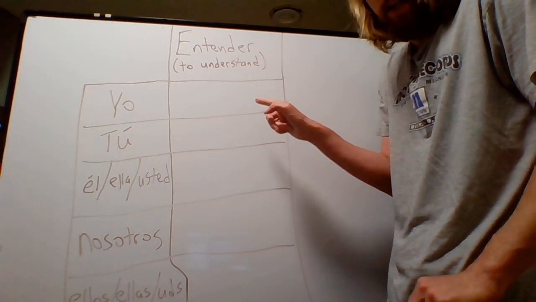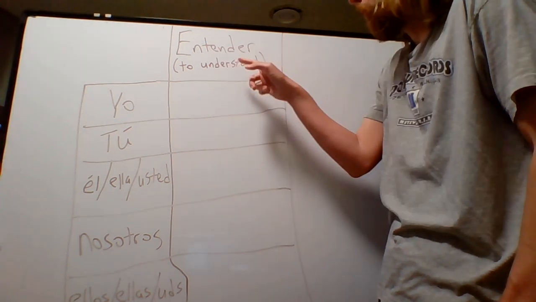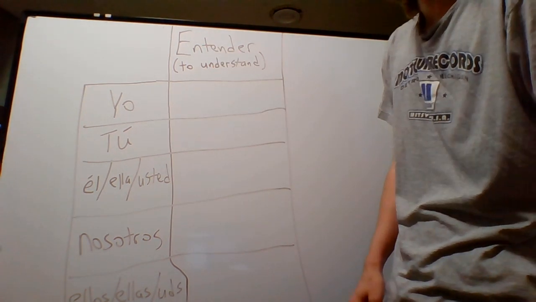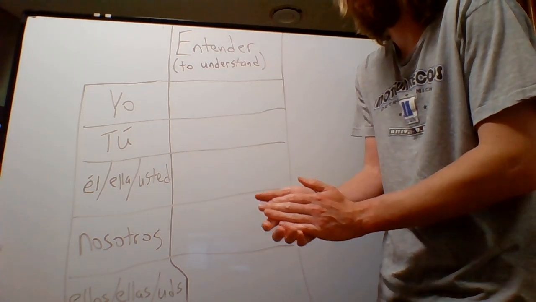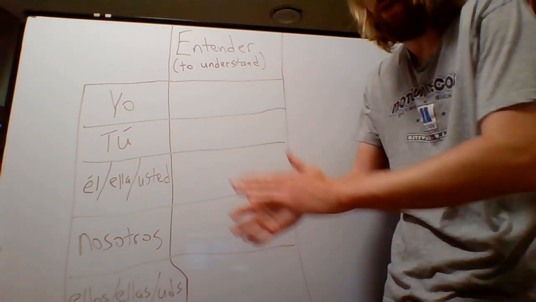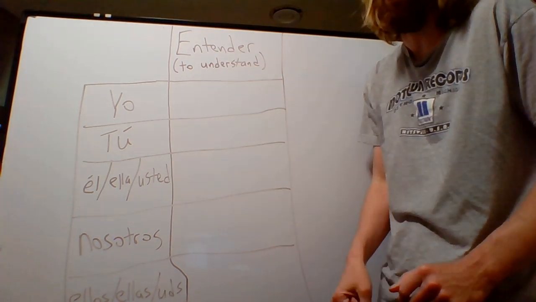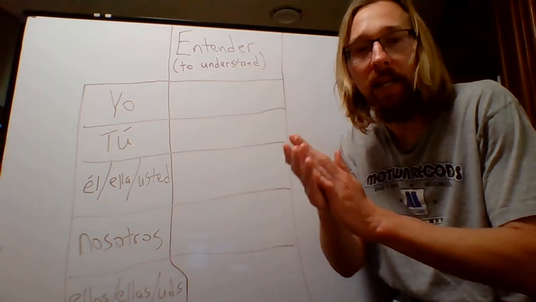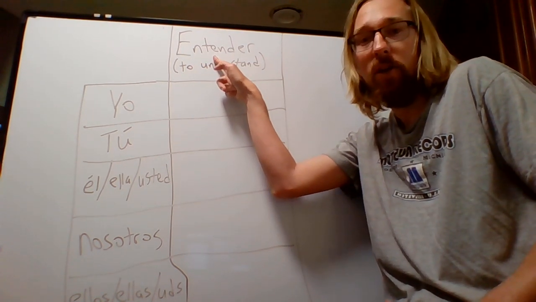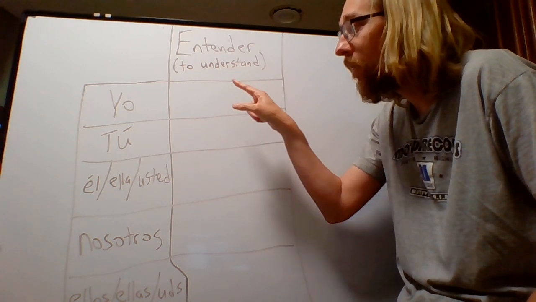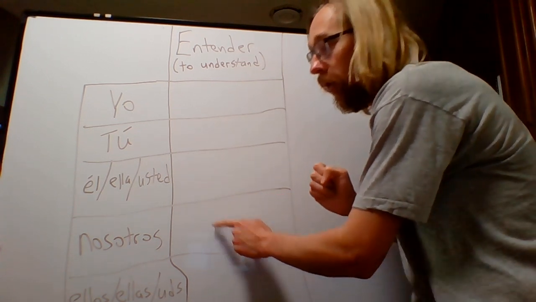So entender means to understand. It's a stem changing verb. And remember, with stem changing verbs, if you have multiple E's, like you have with entender, you have to figure out how many syllables it has. So, entender. All right? So on the second to last syllable, on your second to last clap there, you take the E that's in that second to last syllable and you change it to an IE. So entender. So on the 10, right here, I changed that E to an IE for every conjugation except for, you probably know this by now, except for nosotros.